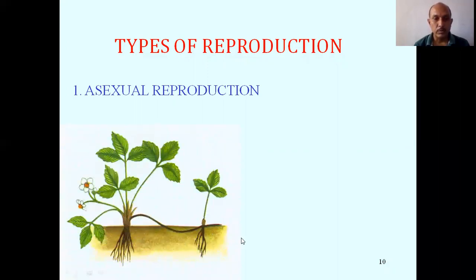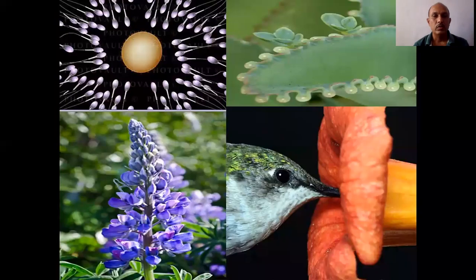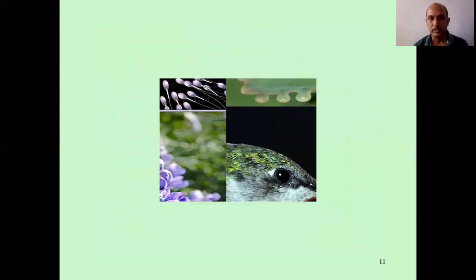Now types of reproduction. Asexual reproduction: here you can see from a particular part of a plant, that is the stem, a new plant is produced. That is asexual. The second one is sexual reproduction, where the flower is the reproductive part. So these are two types of reproduction, asexual and sexual. Here you can see the egg is surrounded by many gametes. The leaf is producing a new plant, or here there is a flower. These birds are helping to collect the nectar, and during that, pollination takes place.